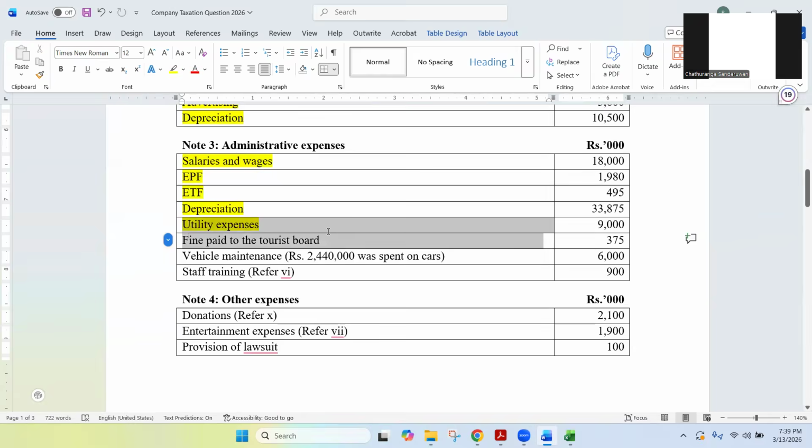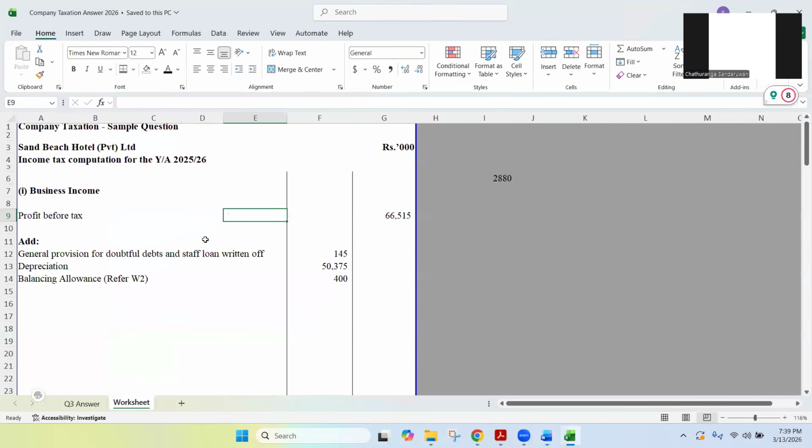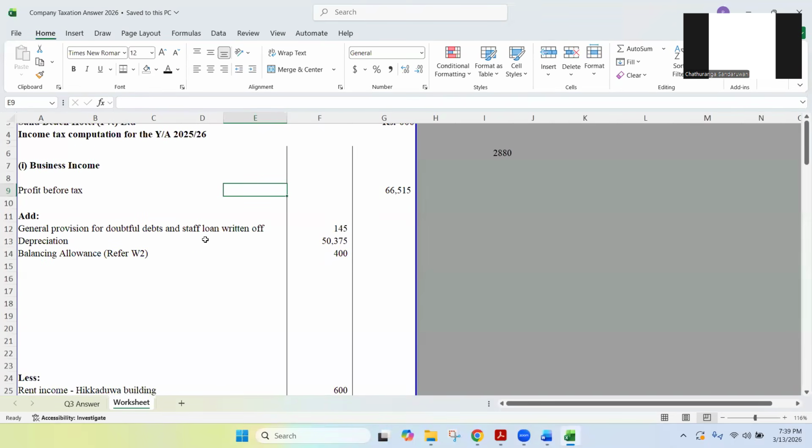Now, what about the fine paid to the tourist board? What do you think? What is the tax adjustment? Is this deductible? Can we deduct fines when calculating taxes? You can't, right? So fines paid to the tourist board have already been deducted from the business income, that is from the profit before taxes.